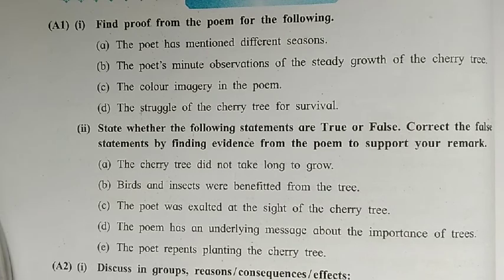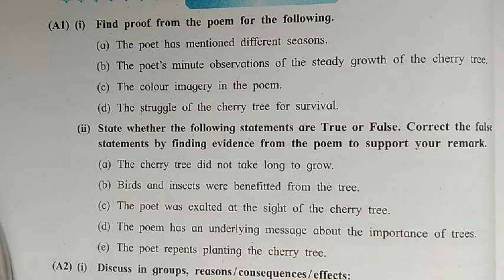Next, number D. The poet has an underlying message about the importance of trees. Is this true or false? What is the statement? The poet has an underlying message about the importance of trees. This is a true statement. Okay.